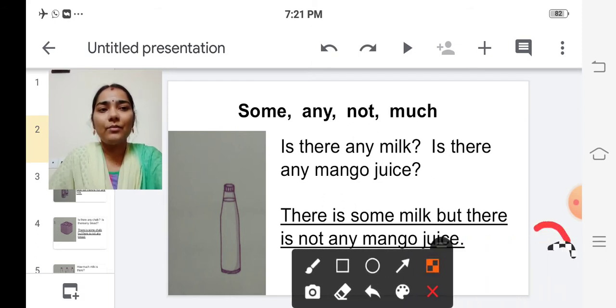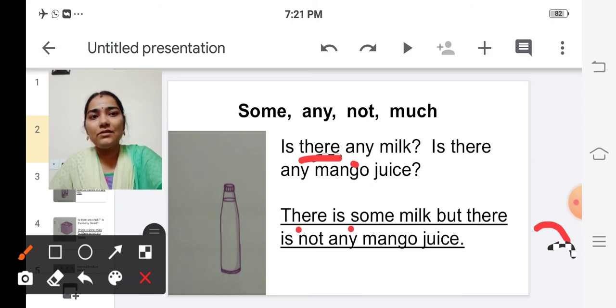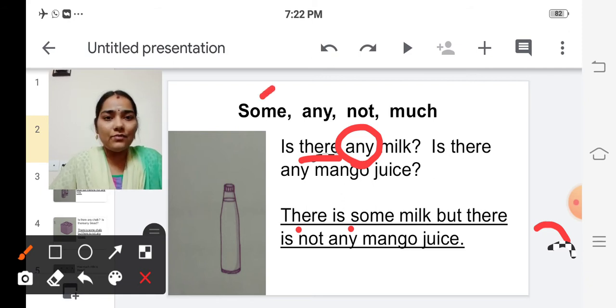So from the question itself, we can answer. There is. So the second word comes first. That is, there is, and replace this word any by some.